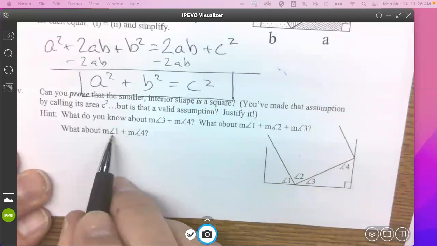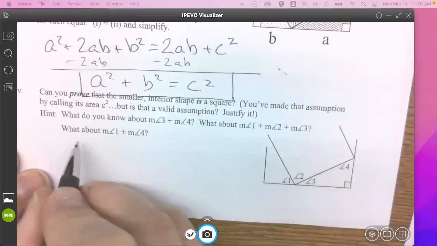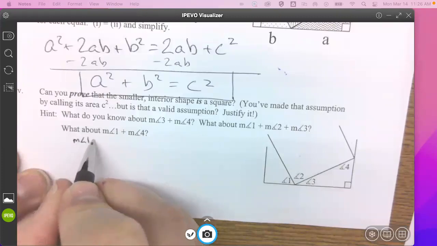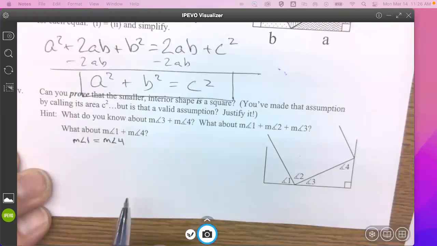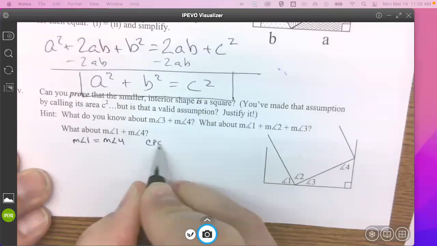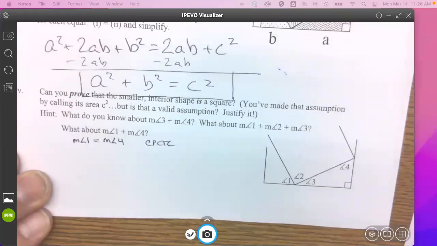What do we know about angle 1 and angle 4? They're congruent, right? In other words, the measure of angle 1 equals the measure of angle 4. Why? Well, it's really CPCTC. I made the triangles congruent, so the corresponding parts are congruent.